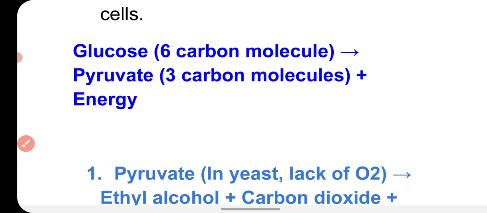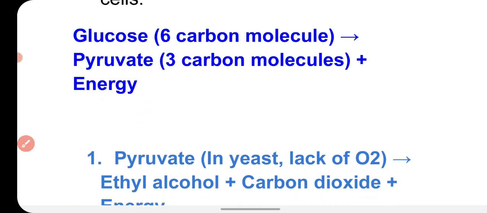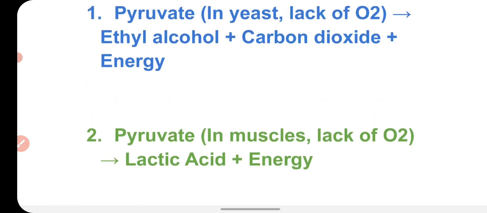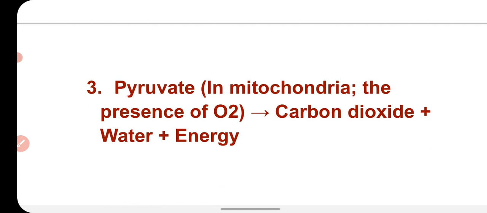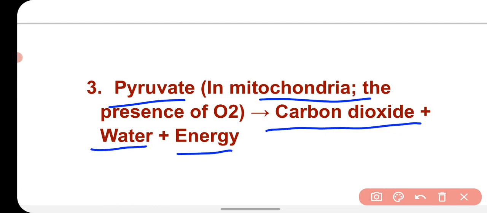So first of all, what happens in respiration? Glucose, a 6 carbon molecule, breaks down into pyruvate, a 3 carbon molecule, and energy is generated. If oxygen is present, then the pyruvate or pyruvic acid in the mitochondria breaks down and makes carbon dioxide and water plus energy.